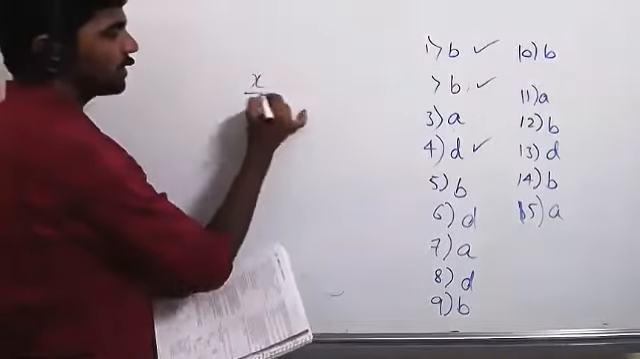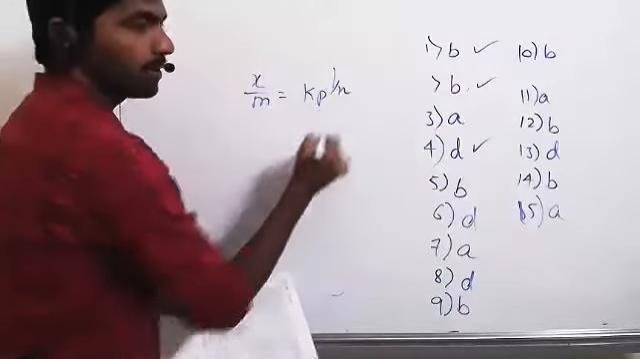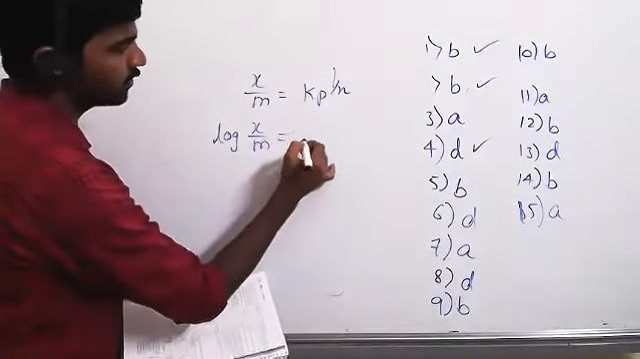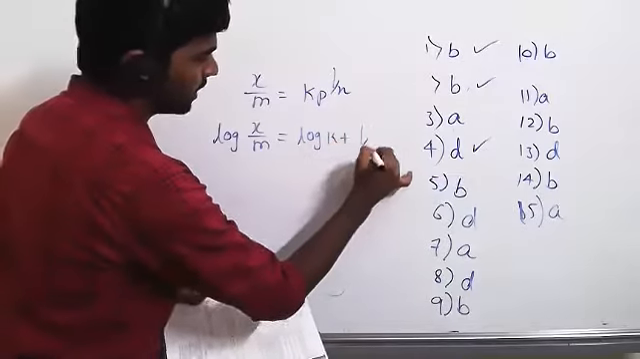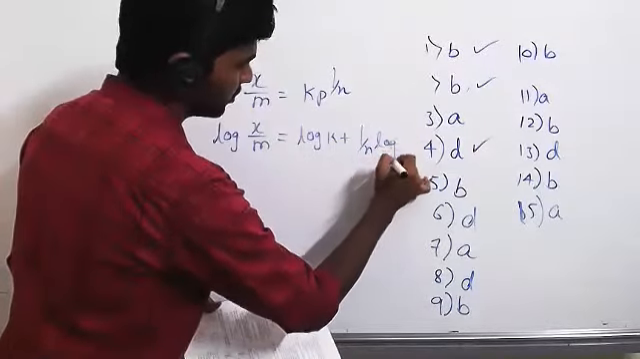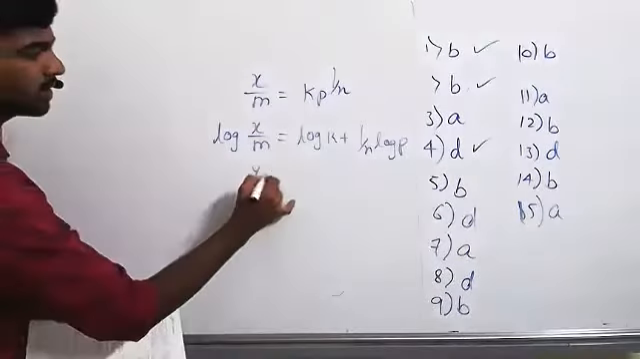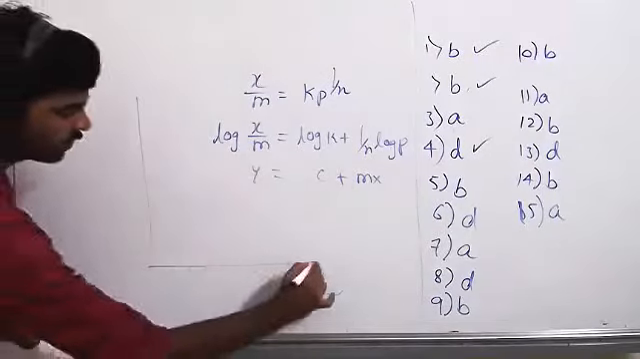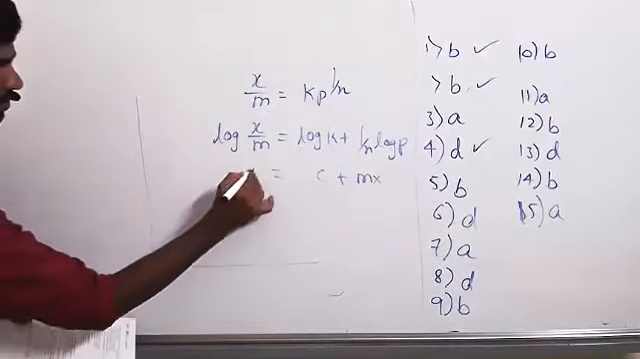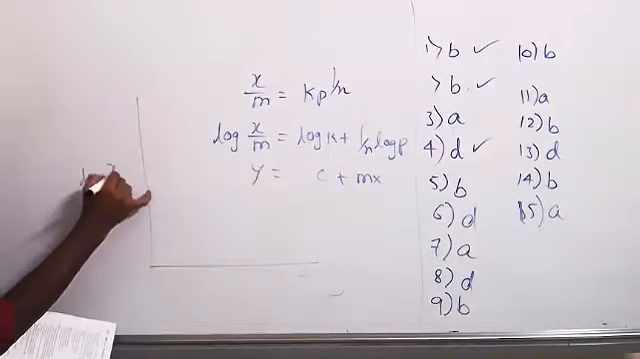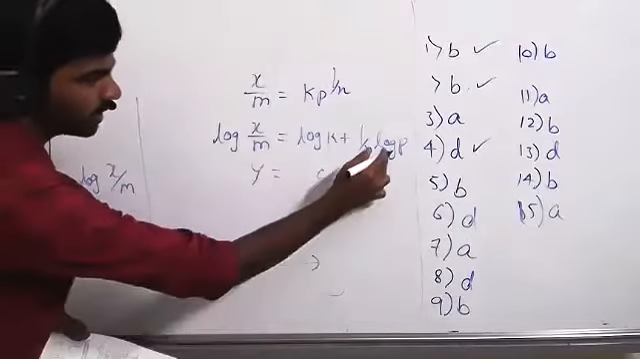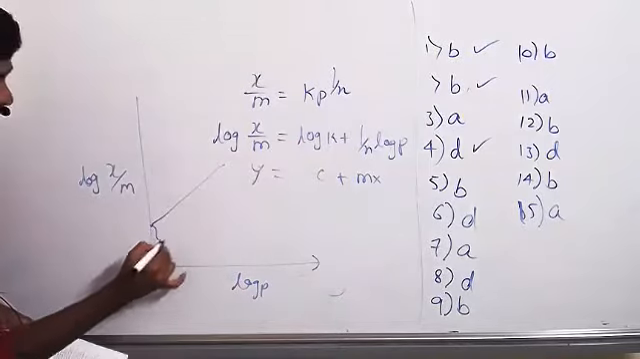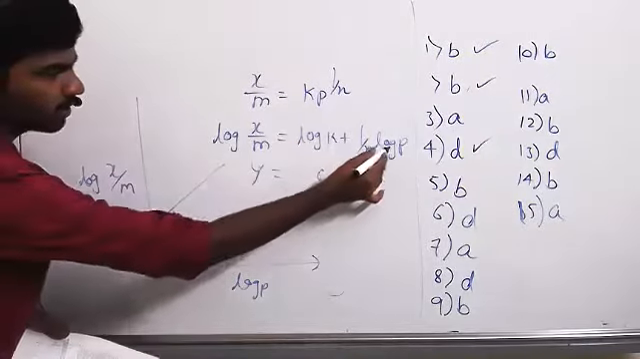Freundlich adsorption isotherm equation is x by m is equal to k into p power 1 by n. So take log on both sides. Log x by m is equal to log k plus 1 by n log p. So this is like y is equal to mx plus c. Y axis is log x by m. X axis we are taking log p. This line, so this is intercept. Intercept is log k, and slope is 1 by n.